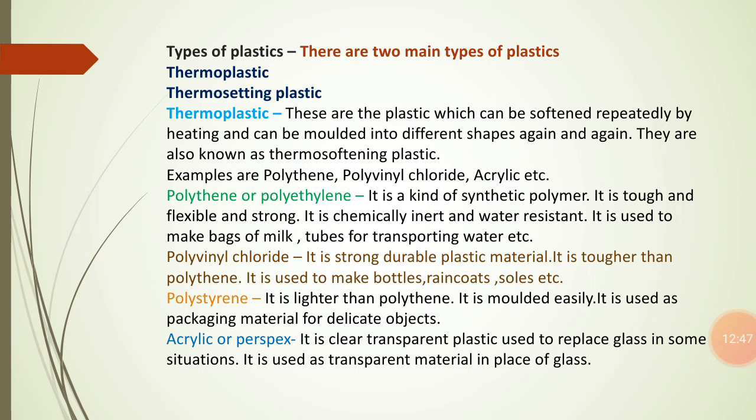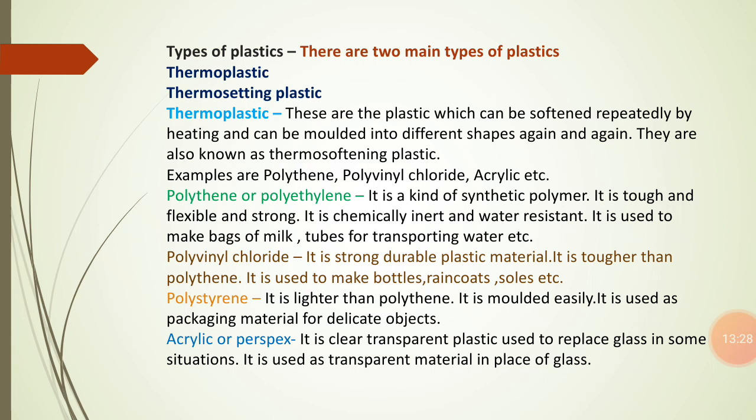Next type of thermoplastic is polystyrene. Polystyrene is a kind of plastic that is lighter than polythene, and it is molded easily. Means you are able to give it different shapes very easily. Thermocol is a polystyrene. There are many uses of polystyrene also. It is used as packaging material for delicate and fragile objects. Thermal insulation in the hollow walls of refrigerators and coolers is also done with the help of this. So these are certain properties and uses of polystyrene.